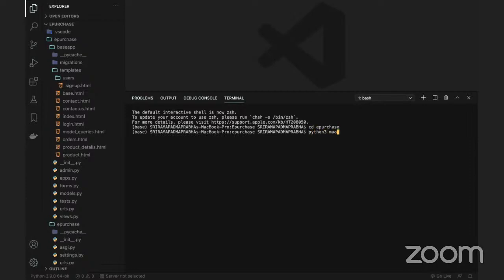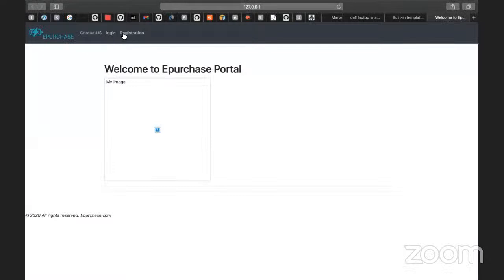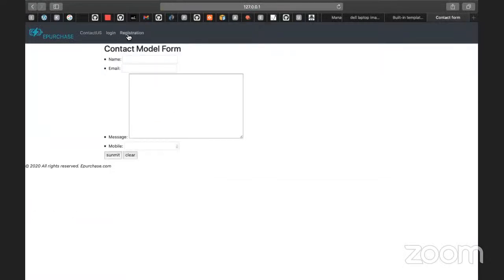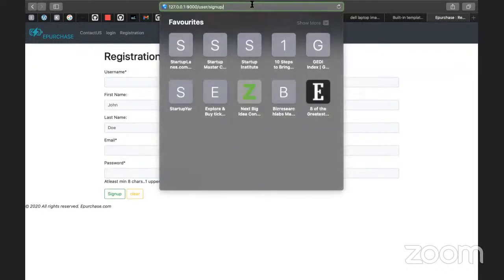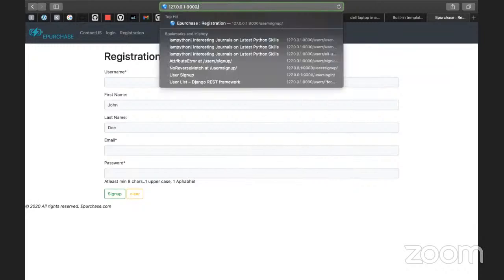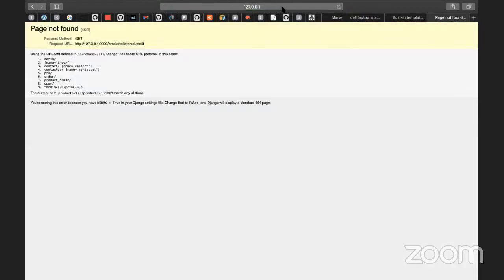So python3 manage.py runserver. We are already using 8000, the default port number, so I'm using 9000 here. Just enter 9000, go here and you can have a look. It is one of the projects we already did. You can see there is something like registrations. We have also done something called products here. Okay, so we can use the products.